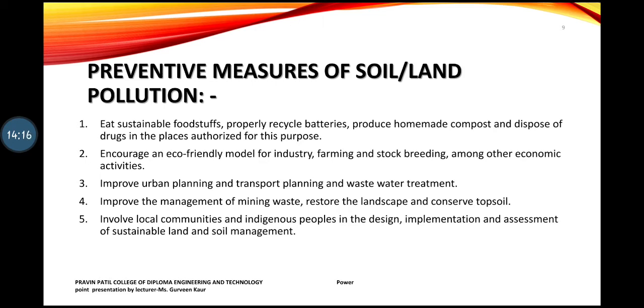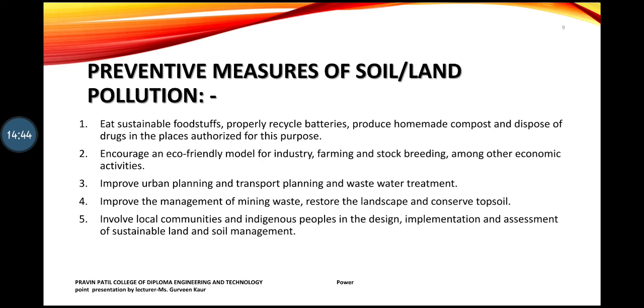Then try to make homemade compost. Then dispose of drugs at authorized places, the disposal should be proper. Don't throw the drugs on the ground, because the medicines melt when they come in contact with the air. That solution we can provide. Then encourage an eco-friendly model for industry, farming, stock breeding, among other economic activities.